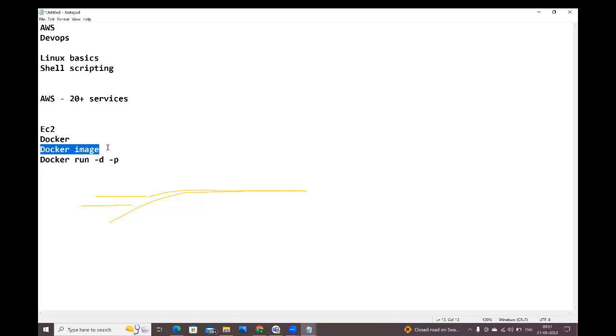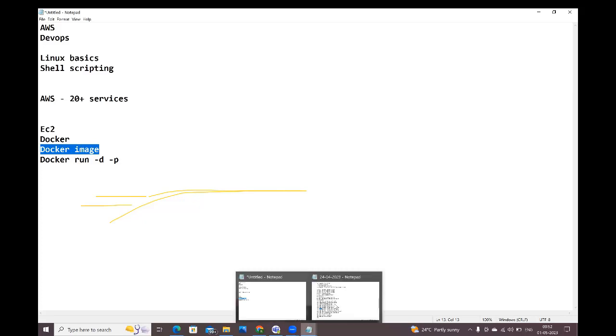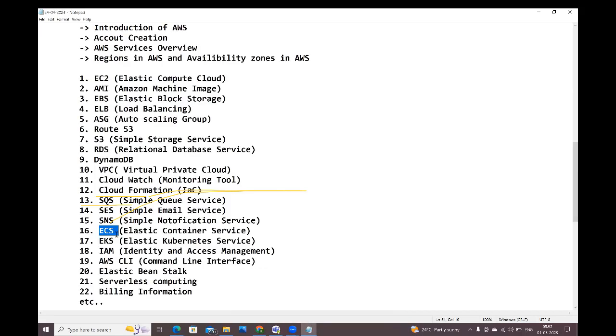Yes. AWS is providing one service. If you have the Docker image, give the Docker image to AWS by using ECS, Elastic Container Service. Elastic Container Service will run the container. We no need to create the EC2 instance. We no need to install the Docker software. Nothing you need to do. If you have the Docker image, give that image to ECS. ECS will run the container for you. We will understand how to work with ECS here, guys.